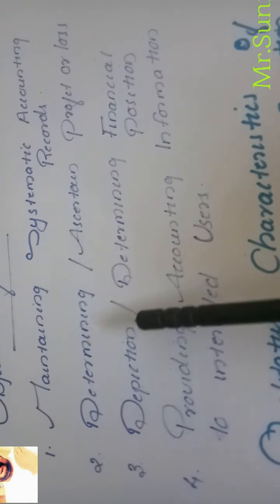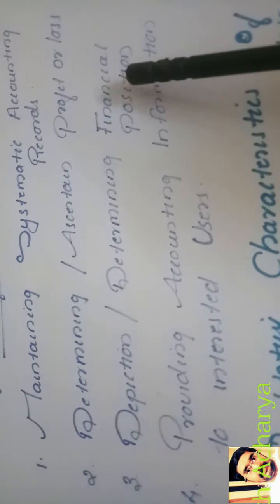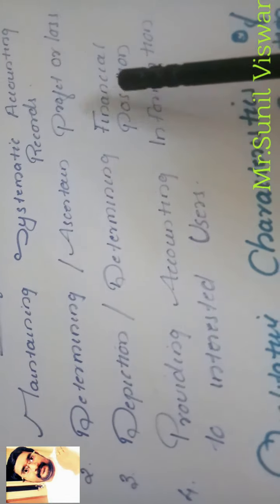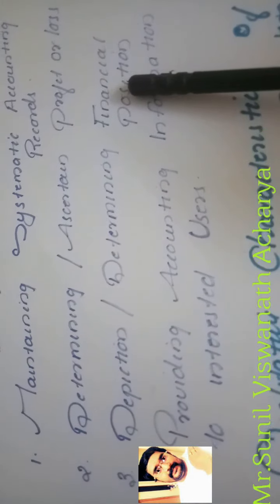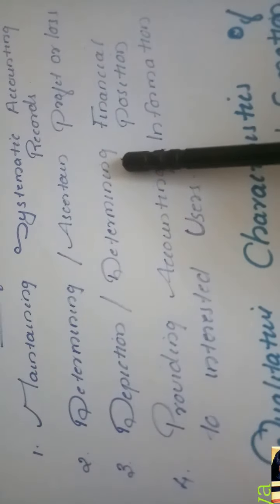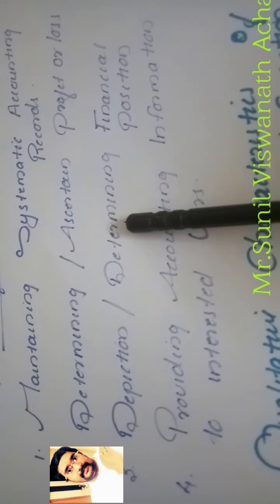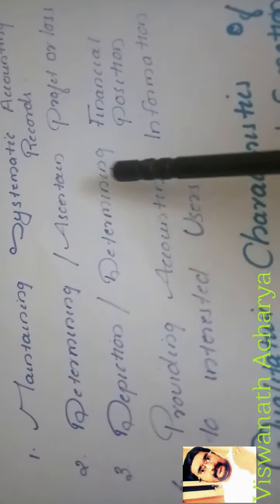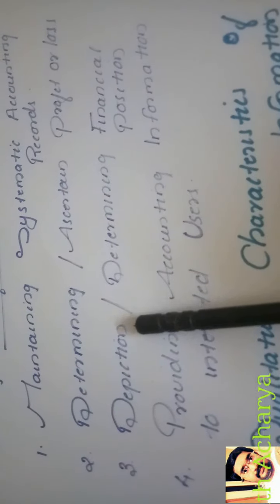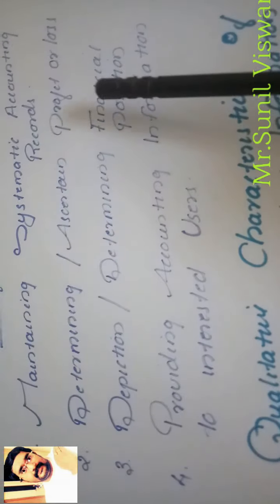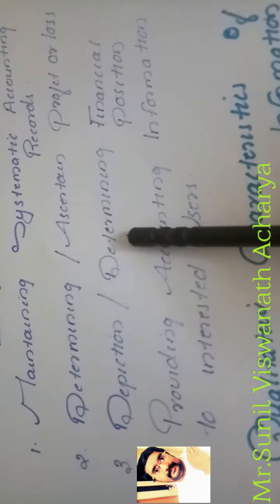The third objective is depicting or determining the financial position of the business. To determine that, every business organization will prepare a statement known as the balance sheet. What will they prepare? The balance sheet, also known as the position statement. So every business organization, to know its financial position, will prepare a balance sheet, also known as the position statement.